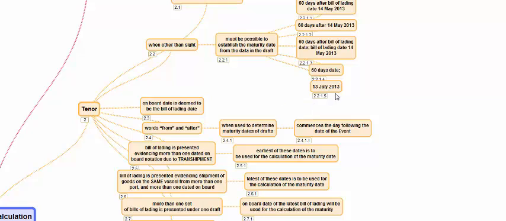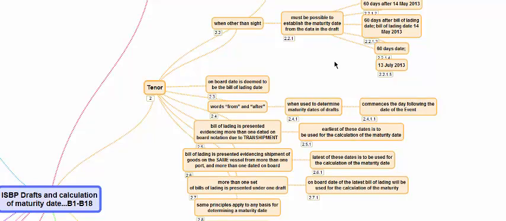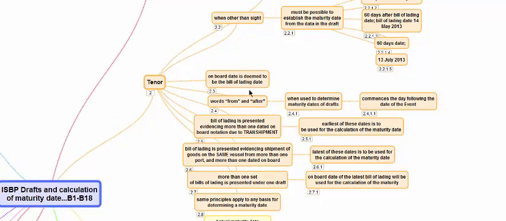The date can be mentioned as JUL or JULY or 7, provided there is some other document which gives us a clue that 7 stands for month and not date. The onboard date is deemed to be the bill of lading date. And whenever I say bill of lading date here, it also means the air transport document date or whatever date is required. Ultimately what we mean is the shipment date or the onboard date.